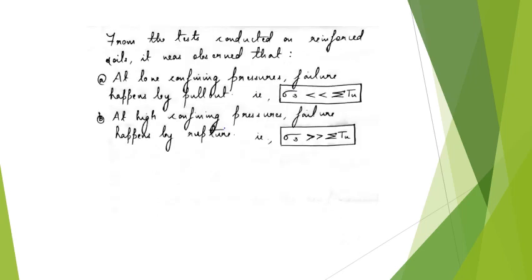Now from the various triaxial tests conducted on reinforced soils, two main observations were made. The first observation was that when these triaxial tests were conducted at lower confining pressures on reinforced soil, the reinforced soil failed by means of pull out. Basically the reinforcements failed by means of pull out. Now that happens when higher strength reinforcements are used within the soil.